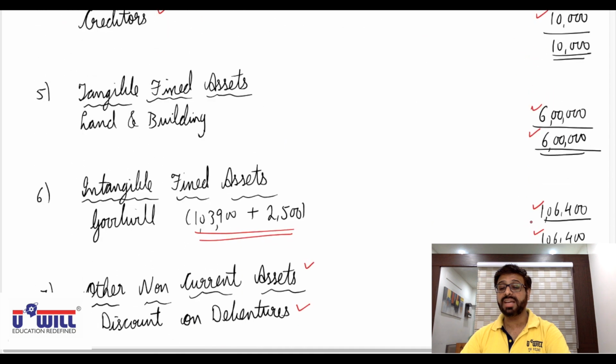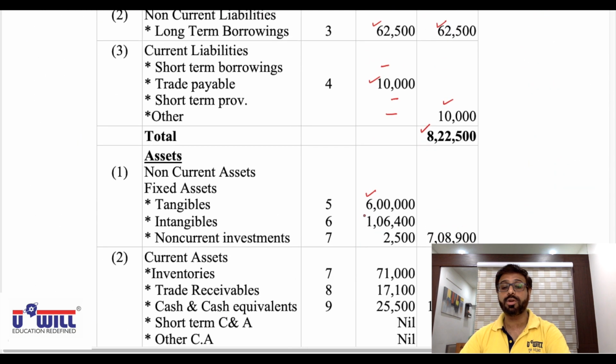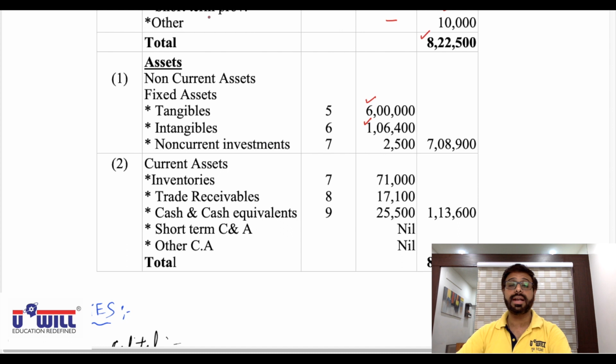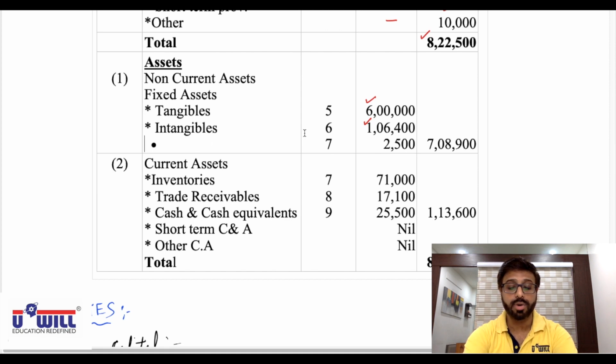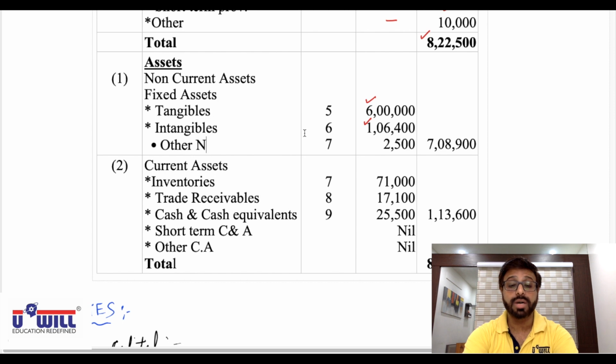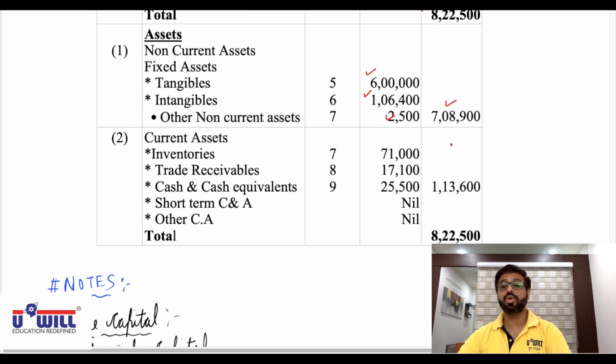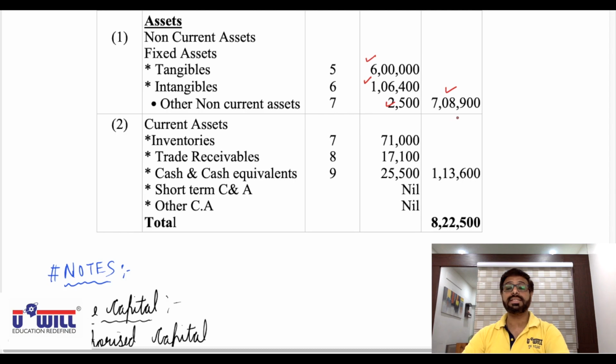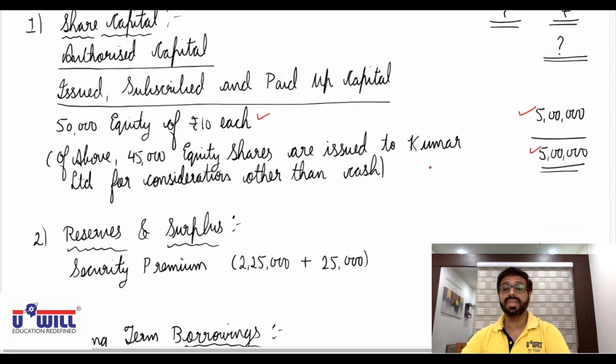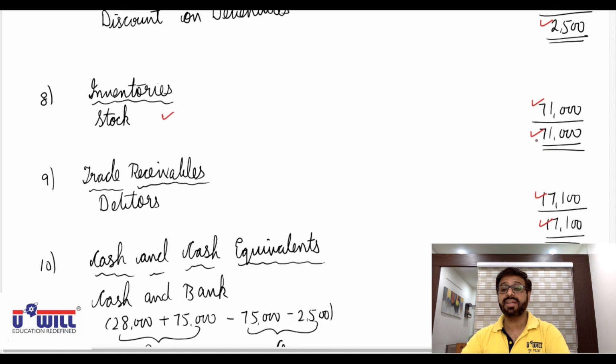Now in non-current assets, fixed assets, we have tangible fixed assets 6 lakhs. Intangible fixed assets, we have 1,06,400 by note 6. And make it non-current assets, other non-current assets. Okay, it should be other non-current assets. We don't have non-current investments here, so other non-current assets, that comes to 2,500, that is discount on debentures. Total non-current assets 7,08,900.